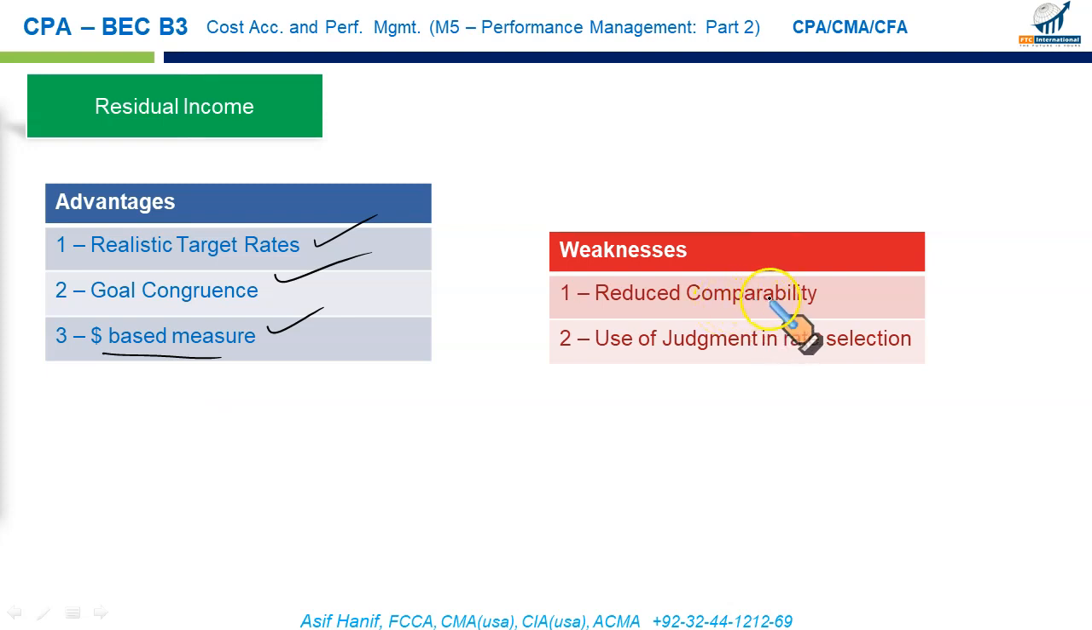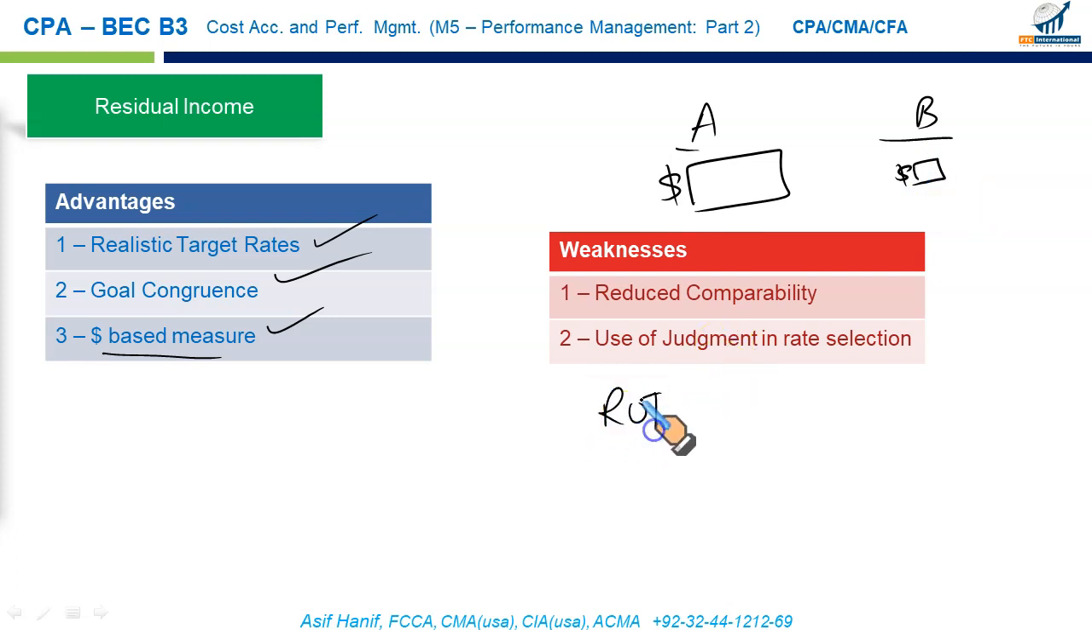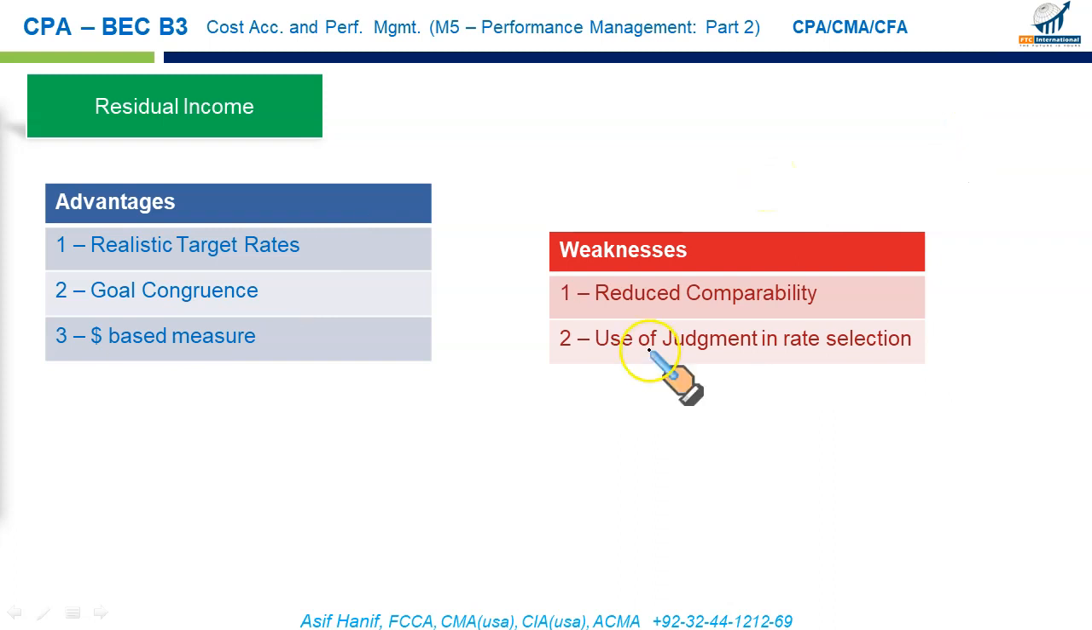The first weakness is that when you're comparing two different segments, A and B, two different divisions, comparing these two segments of unequal size could be misleading, because one could generate a much more significant RI in dollars, and for the other segment, RI could be much less. Had they been compared based on ROI, which gives results in percentages, comparison would be much easier. But with residual income, dollar-based comparison could be misleading because of the different sizes of these segments. And then the second weakness: use of judgment in the rate selection.